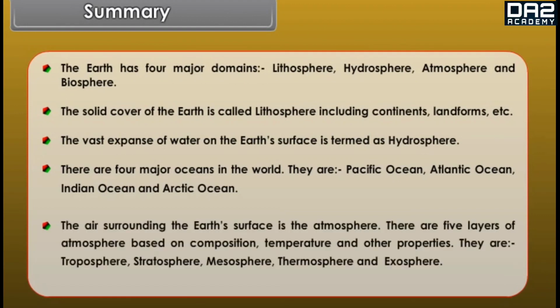The air surrounding the Earth's surface is the atmosphere. There are 5 layers of atmosphere based on composition, temperature and other properties. They are troposphere, stratosphere, mesosphere, thermosphere and exosphere.